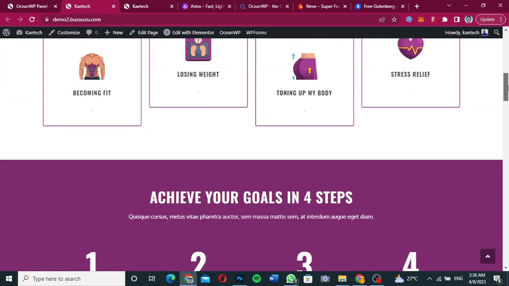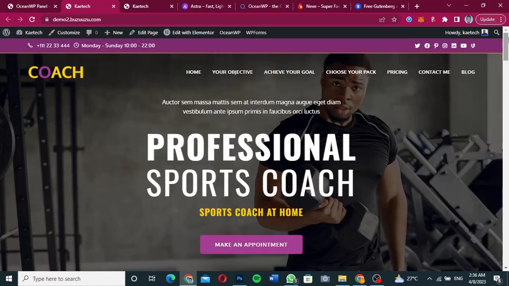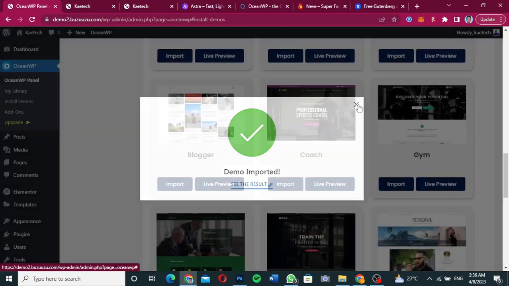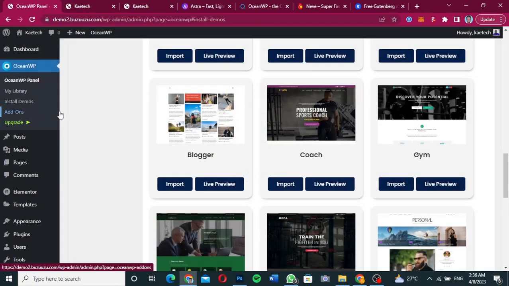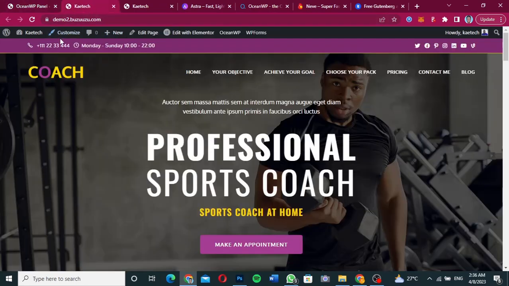Okay, so we're going to go ahead and check out the customizer side of it. After importing it, let's see how OceanWP also works. Go to customizer over here. Okay, so we're going to go to customizer, and then we can go through all the settings.